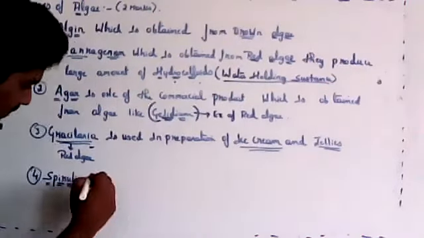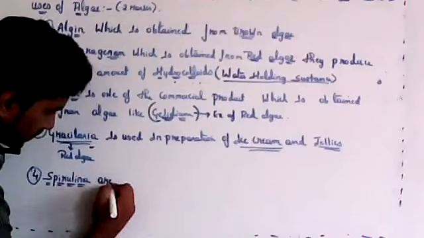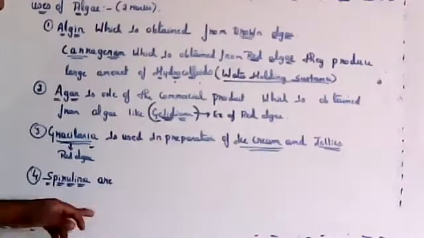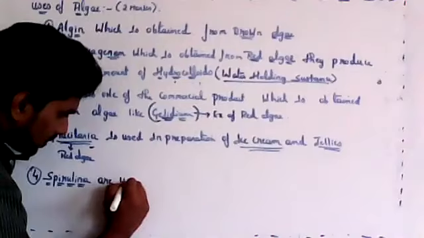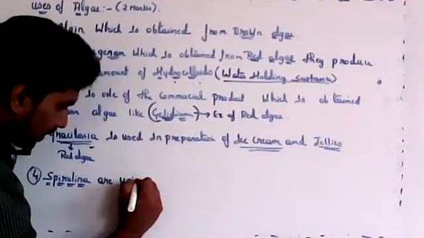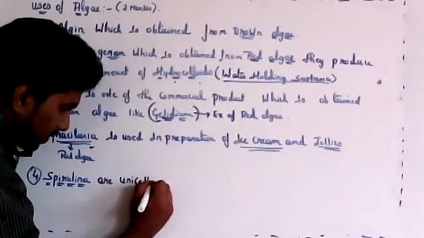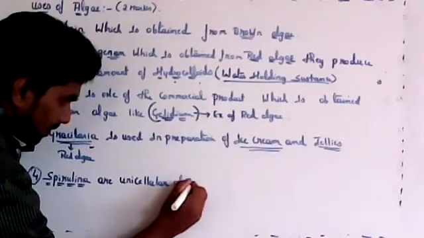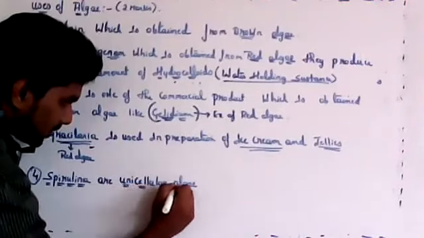They are unicellular algae, just like Chlamydomonas, which was unicellular. Volvox was colonial, then filamentous was Spirogyra. In the same way, spirulina are unicellular algae, made up of only one single cell.